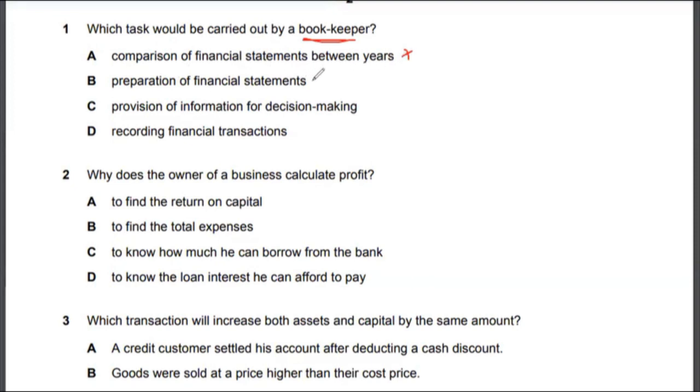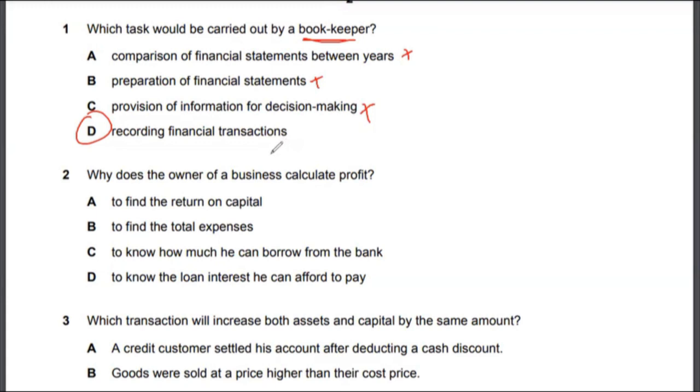Then preparation of financial statements, no, that is the job of an accountant. Then provision of information for decision making. Again, this is not a task carried out by a bookkeeper. It's just saying that there should be some information available to make certain decisions. So option C is also incorrect. Therefore, the correct answer to multiple choice one would be option D. If you read option D, it's saying recording financial transactions, which very well is the job of a bookkeeper, right? So the correct answer to multiple choice one would be option D.